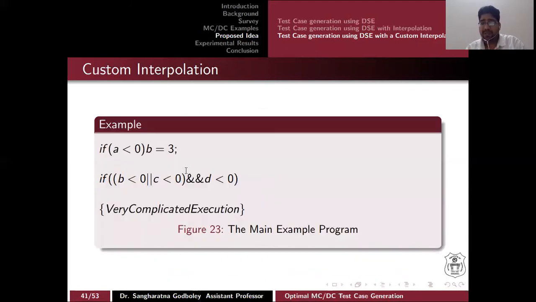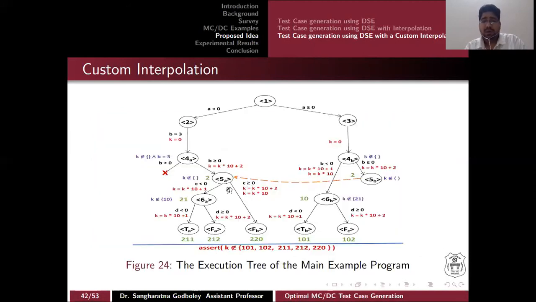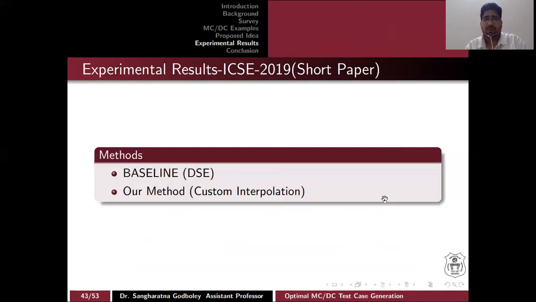We do this just for predicates, because MCDC is required only for predicates. Here you can see that the orange dashed line says there is no need to traverse the tree under 5b, because it has already been traversed at node 5a. Whatever targets or assertions we found below 5a are already covered, and there is no need to search under 5b. So the huge subtree under 5b is already covered, and because of this we get good performance.